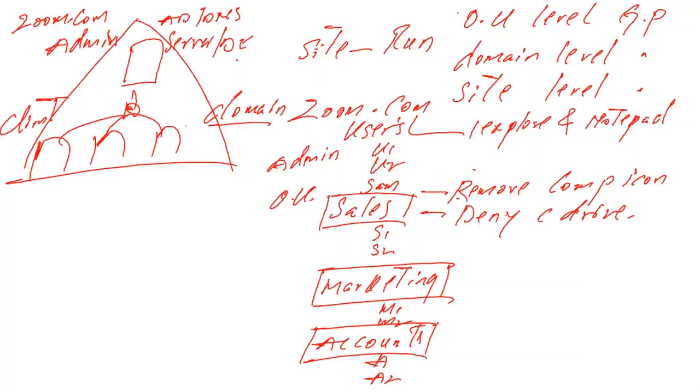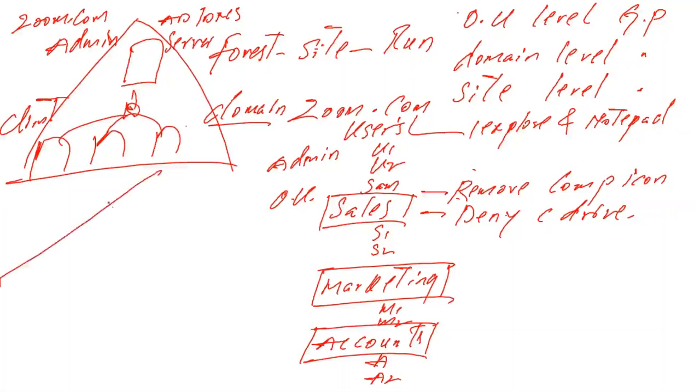So if I apply the policy on sites, this policy will affect the entire forest's users. Please write down: site level group policy. If we apply a group policy at site level, this group policy will affect all zoom.com forest domain users. It means this policy will affect zoom.com admins and all the users.